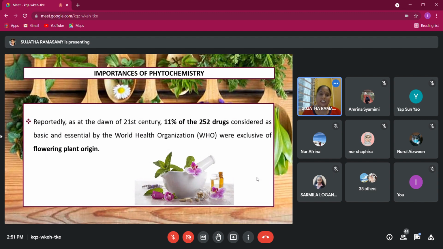Okay, aspirin originally comes from plants. One of the earlier anti-cancer drugs, vincristine and vinblastine, is actually from the plant called Catharanthus roseus. If you don't know it, we call it kemunting Cina. It's a very popular ornamental plant. Okay, I'll show you some of these examples when we look at some of the compounds.